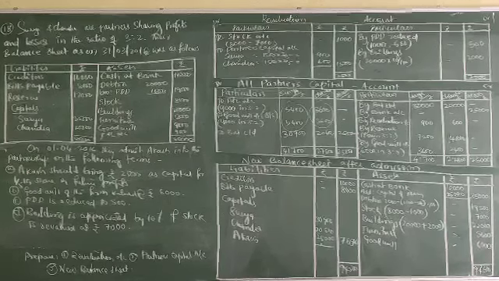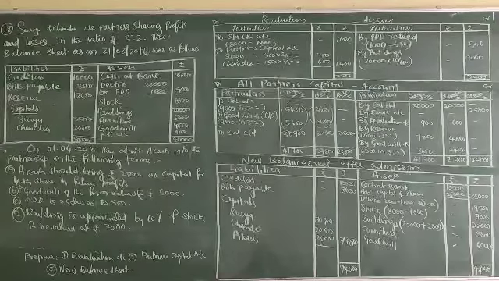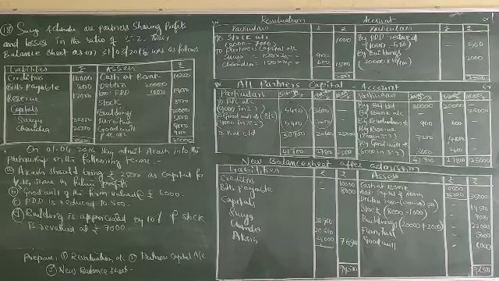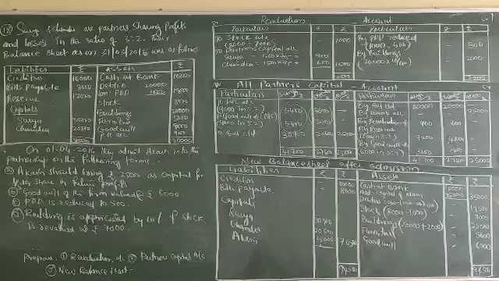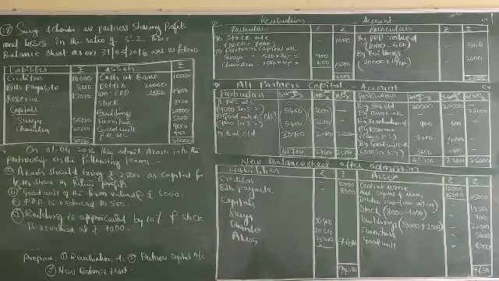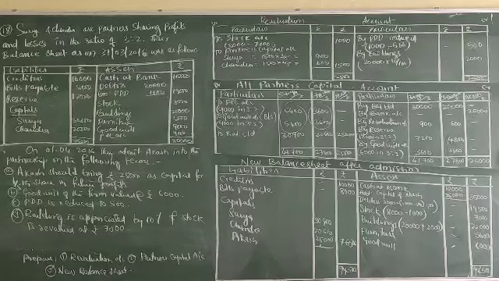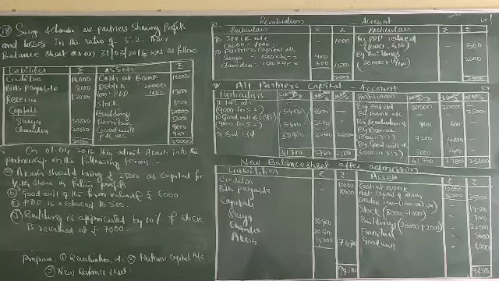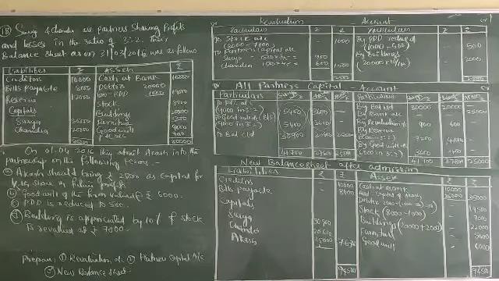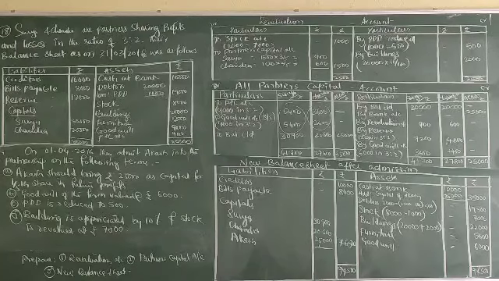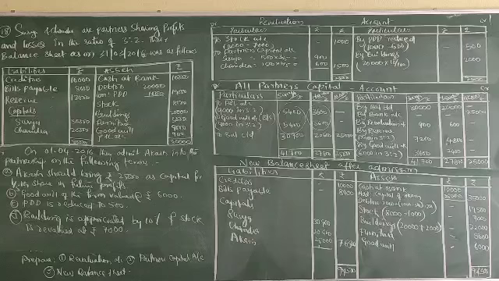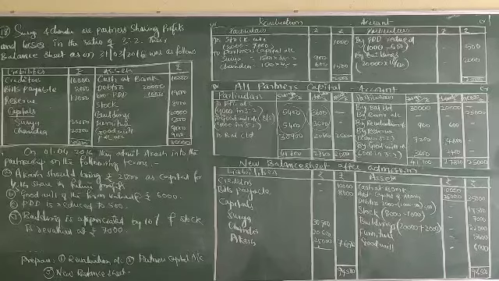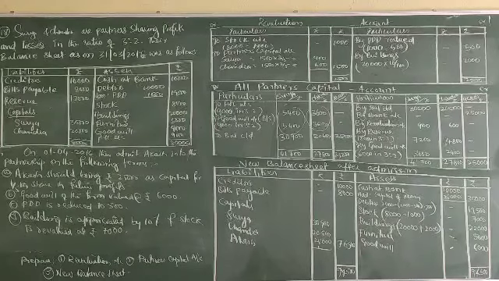Say stock revalued at rupees 7,000, opening value is 8,000 minus 7,000, 1,000 is the loss to the firm. Coming to the reduced to the 500, 1,000, old PDD minus 500. So recovered PDD is 500, buildings appreciated by 10%, 20,000 into 10 by 100, that is 2,000. Totally 1,500 is bifurcated according to their profit sharing ratio, that is 3:2. 1,500 into 3 by 5, that is 900 of Surya. 1,500 into 2 by 5, that is 600 of Chandra. Totally 1,500. So total both the columns 2,500, 2,500.